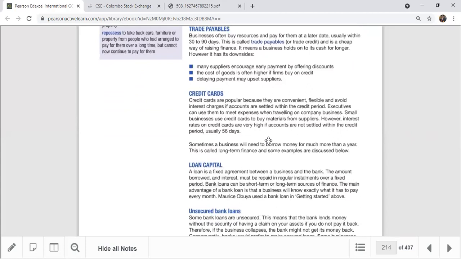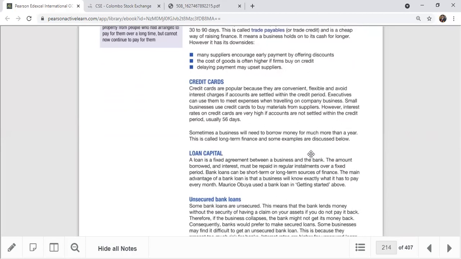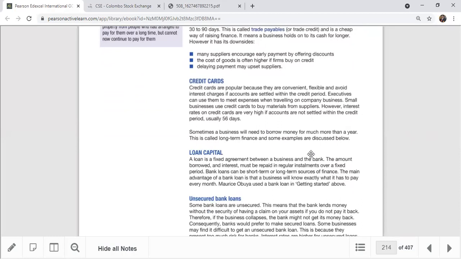Credit cards are popular because they are convenient, flexible, and avoid interest charges if accounts are settled within the credit period. Executives can use them to meet expenses when traveling on company business. Small businesses use credit cards to buy materials from suppliers. However, interest rates on credit cards are very high if accounts are not settled within the credit period, usually 56 days. Sometimes a business will need to borrow money for much more than a year. This is called long-term finance, and some examples are discussed below.